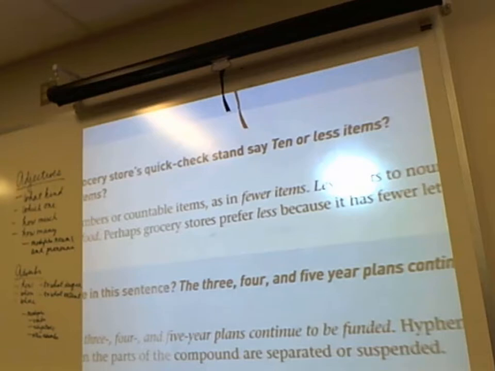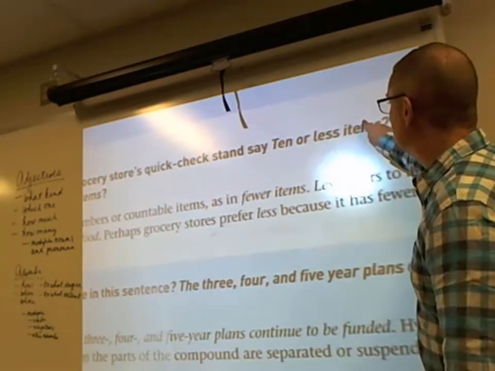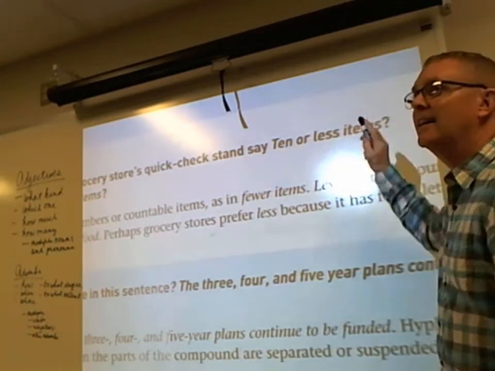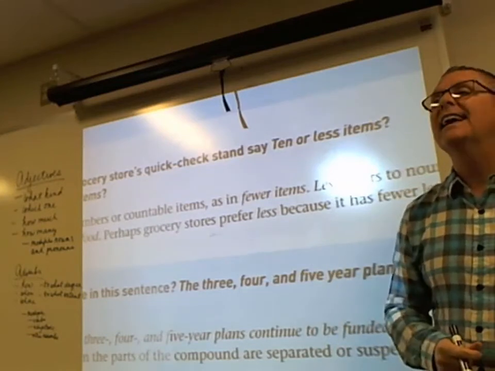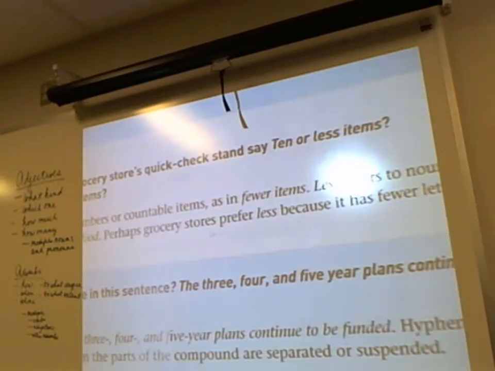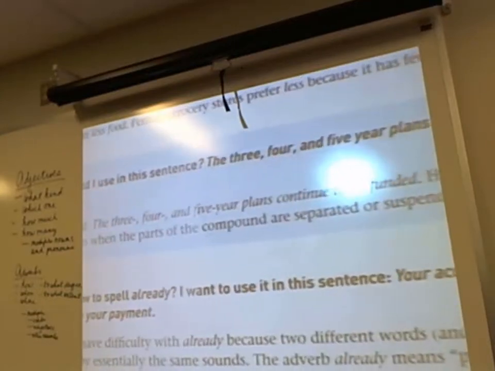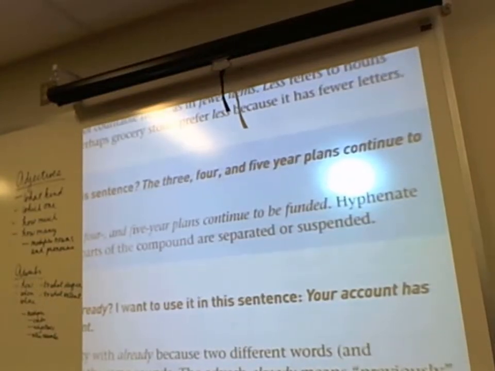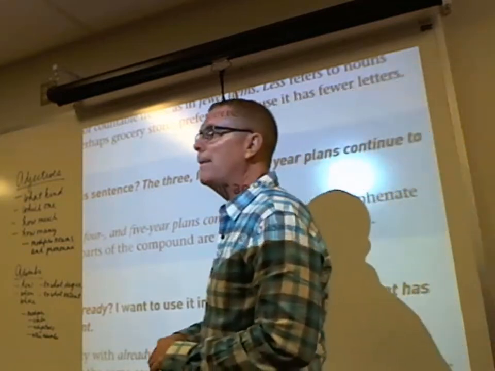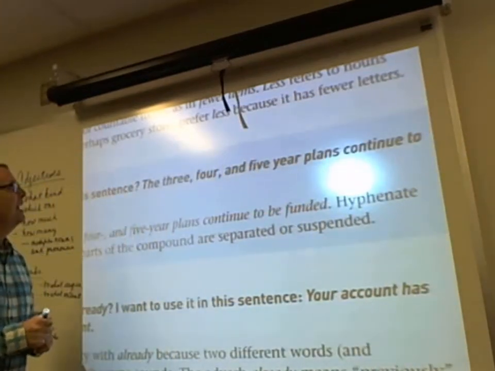Next one is, how many hyphens should I use in this sentence? The 3, 4, and 5-year plans. Since these are temporarily hyphenated compound adjectives, you would put 3-hyphen, 4-hyphen, and 5-year plans. You'd need 3 hyphens there.